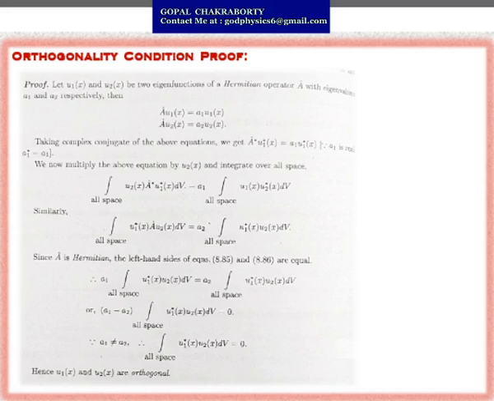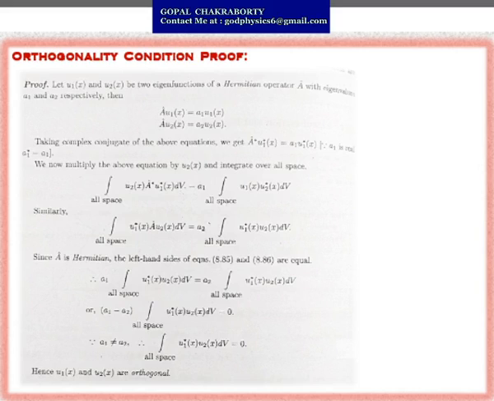Similarly, you can write for the second one. The second equation can be multiplied by the same procedure, and you will get the all-space integral of u1 star(x) A cap u2(x) dv equals a2 times the integral over all space of u1 star(x) u2(x) dv.